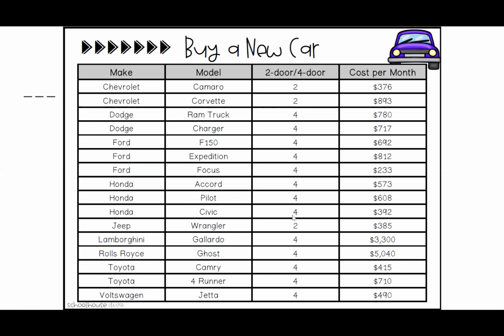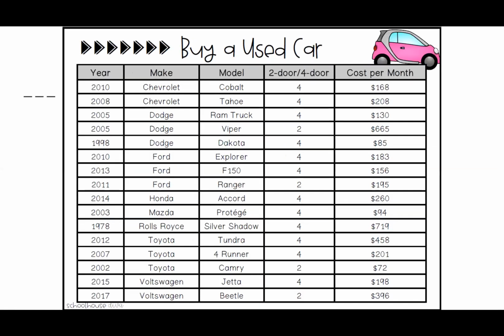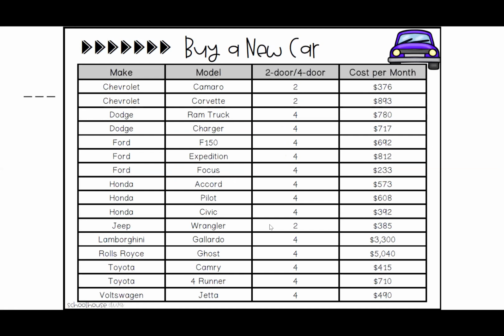So you can choose a new car, or you can choose a used car. That's up to you, and it might be also up to your budget. So this would be your cost per month. Remember, if you have 2 kids, you need to have a car that's going to fit 2 kids. If you have 4 kids, you can't have a small car. You'd have to have something bigger.